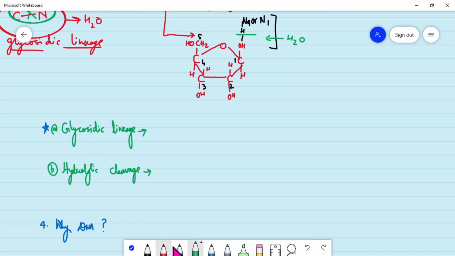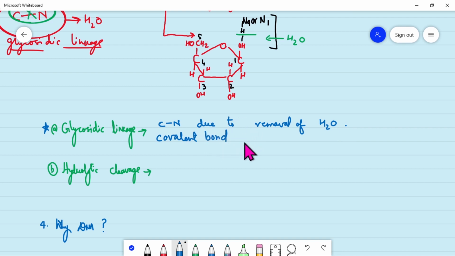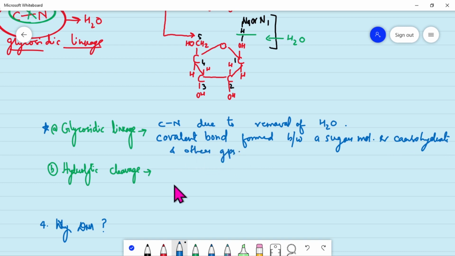So I'll write here: the glycosidic linkage is a linkage between C and N due to removal of H2O, and the bond they form is a covalent bond, which is formed between a sugar molecule, or we can say any carbohydrate, plus other groups, like here we are saying a nitrogenous base, purine or pyrimidine.